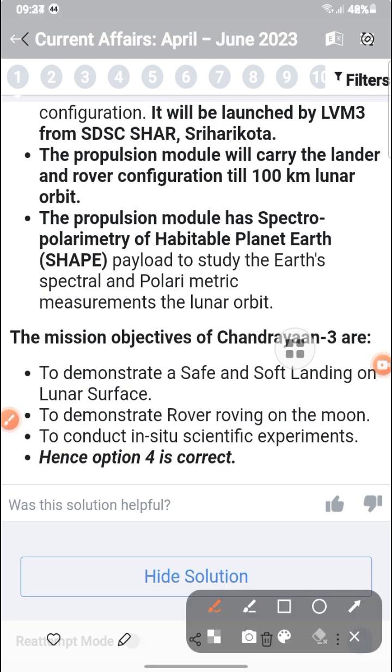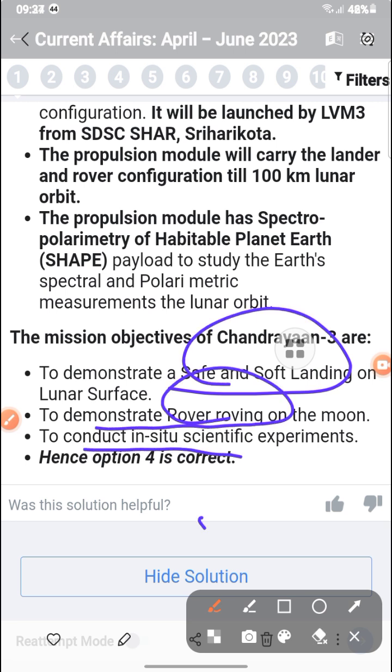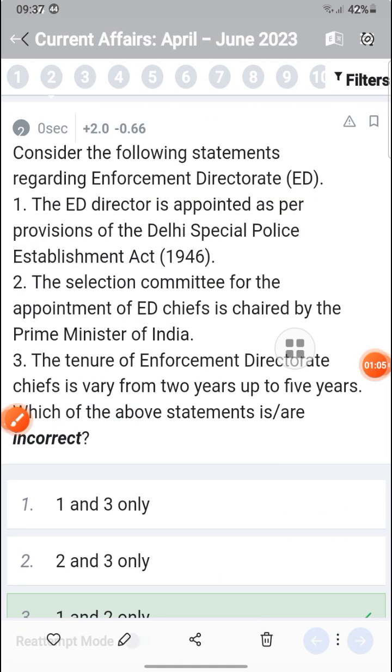So the objectives are to demonstrate the safe landing, to demonstrate the rover on the moon, and to conduct in situ scientific experiments on the moon. Now the third question is about the Enforcement Directorate.